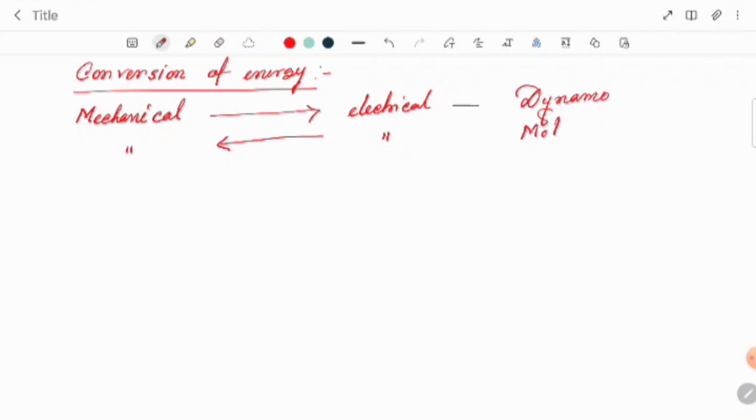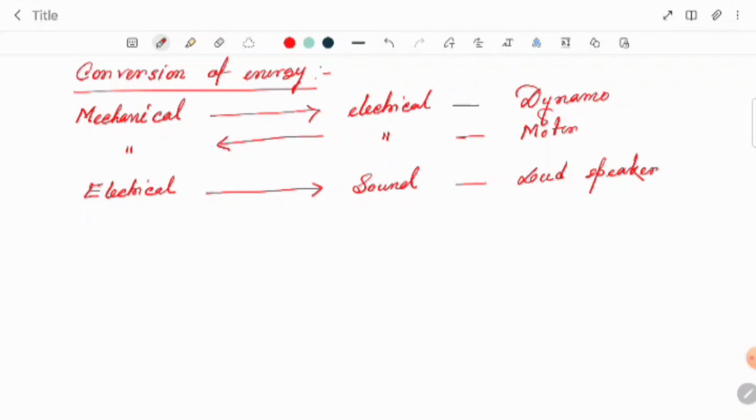Suppose I say electrical energy changes to sound energy. That is very, very important, and students often do the wrong thing here. The example of electrical to sound energy is the loudspeaker.